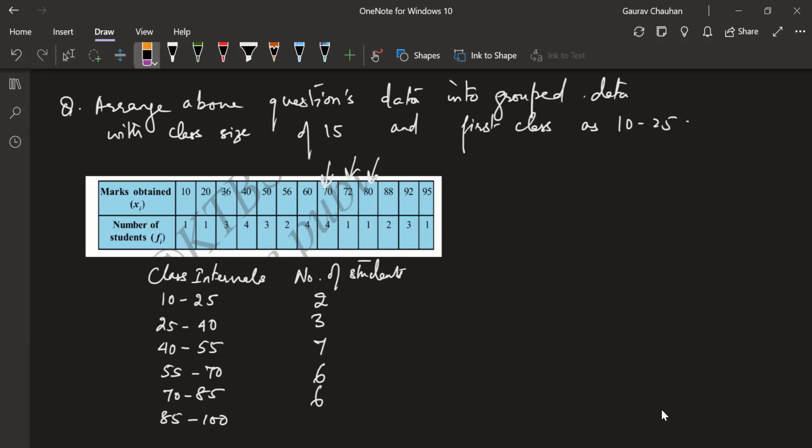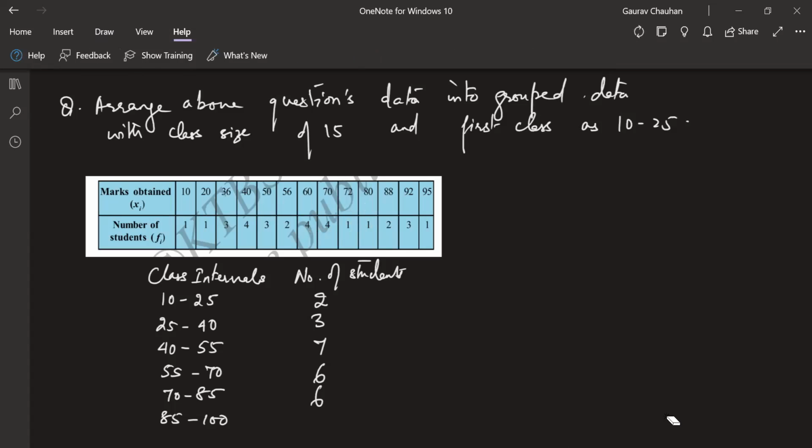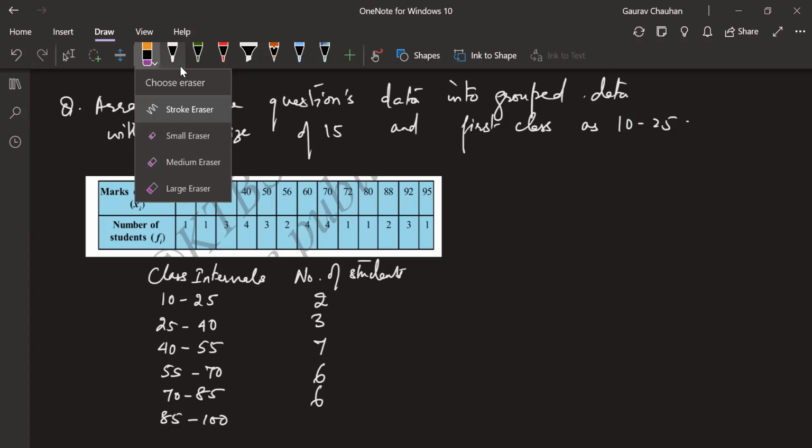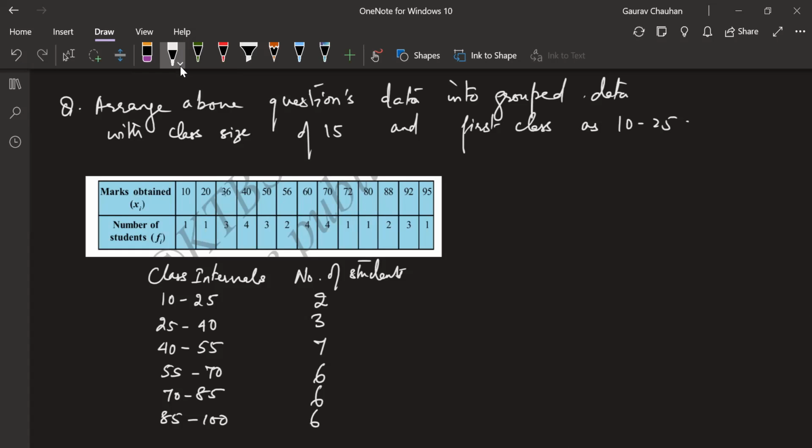Next one, tell me Asghar. Hmm? 6 again. 88, 92, 95. Okay. That is 6 again. All right. That's 6 again. Okay. So this is my table right now.